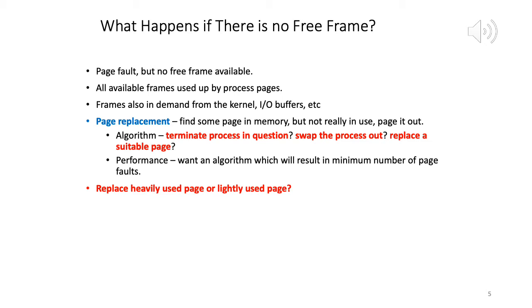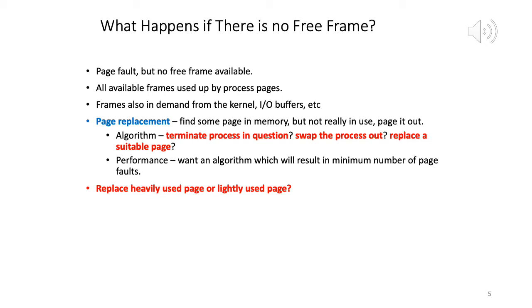Think about the scenario. There are a limited number of physical frames, and because we have many processes, multi-programming, each process has to be allotted a set of physical frames. Now let's say the process exhausts all the physical frames allocated by the OS, by the memory manager, and now we have a request for a page which is not in memory. There's only one thing left to do.